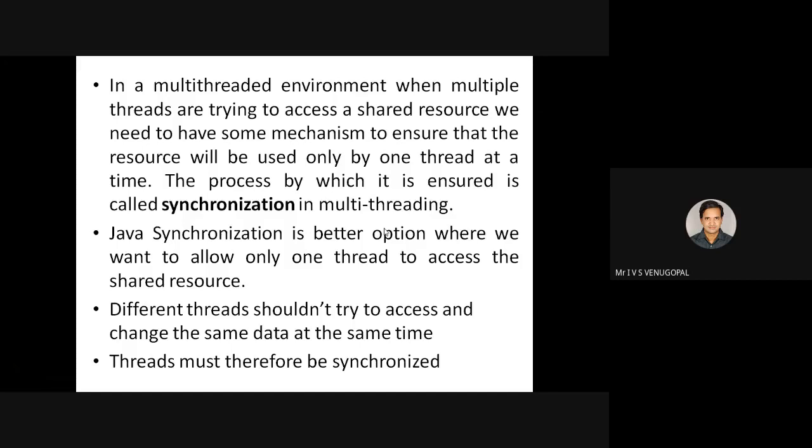Otherwise, the data stored inside that resource may be in an inconsistent state. So the process that makes sure that only one thread is executing a shared resource is called synchronization.